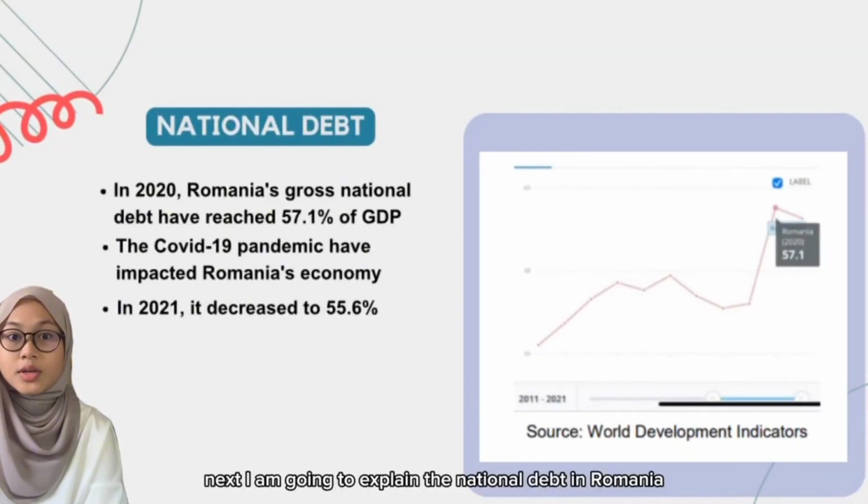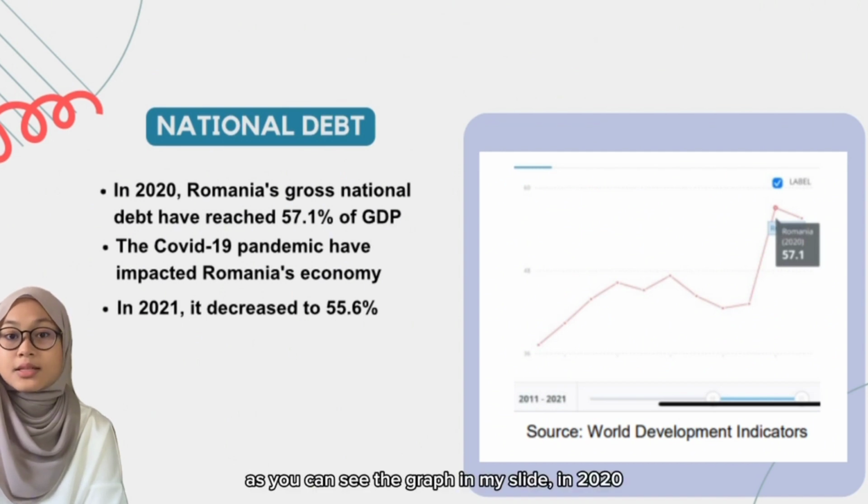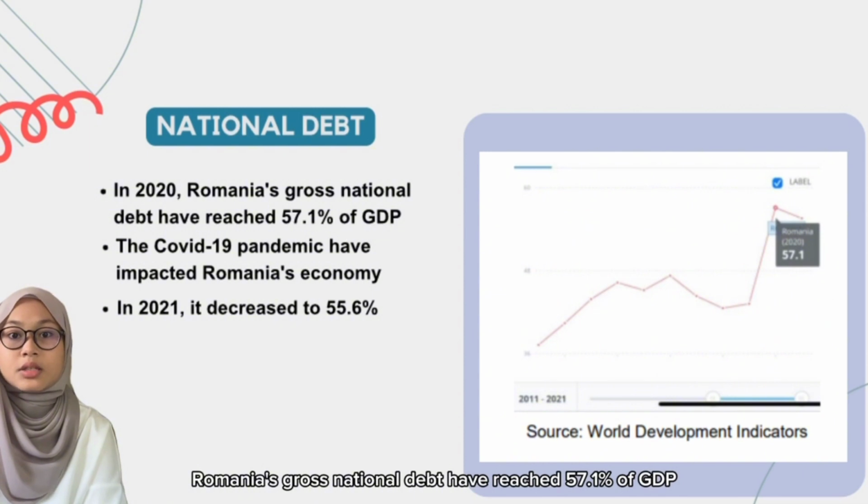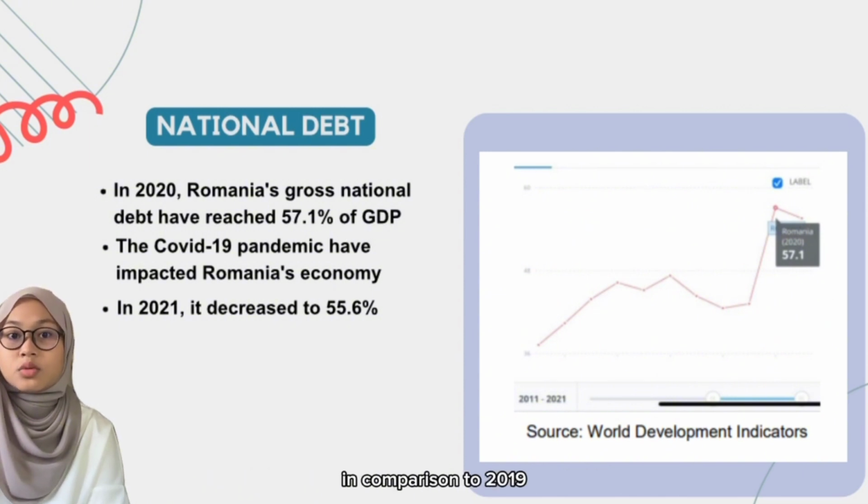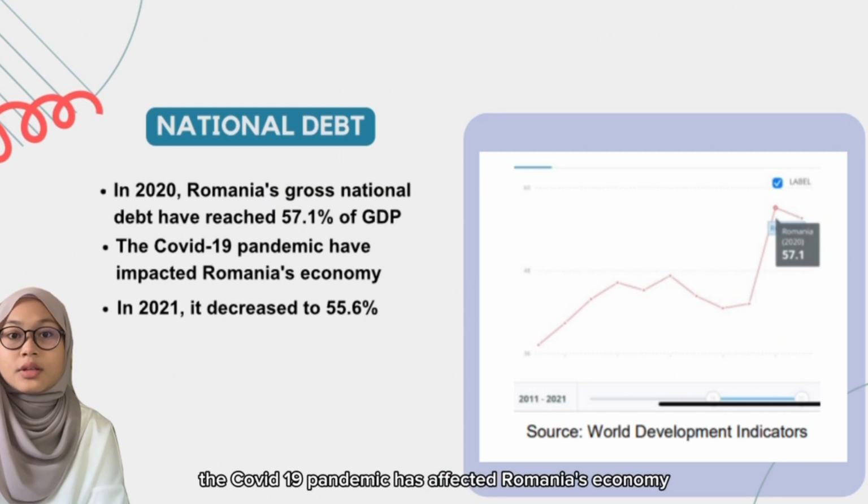Next, I am going to explain the national debt in Romania. As you can see in the graph on my slide, in 2020, Romania's gross national debt reached 57.1% of GDP. In comparison to 2019, this is a very significant gain of 43.2% over the prior year. The COVID-19 pandemic has affected Romania's economy.